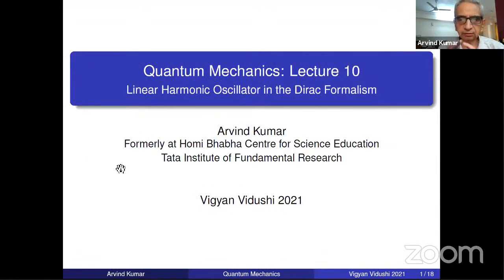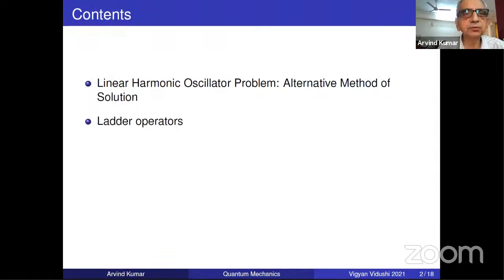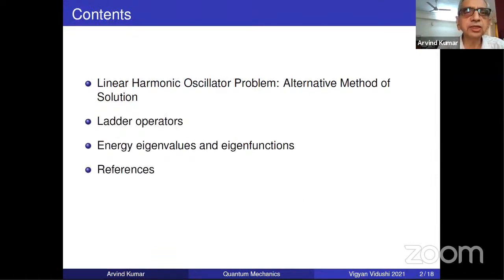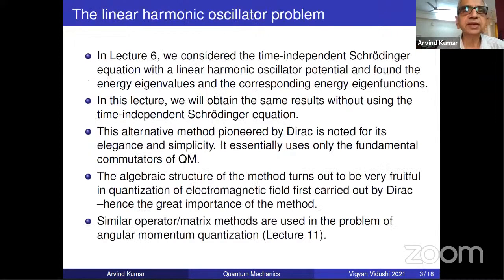What we are going to do now, our formulation of quantum mechanics, both in the Schrodinger picture and Heisenberg picture, both in wave mechanical formulation and abstract, is all over. So the basic formalism of quantum mechanics is over. In these lectures, I'm going to give you some illustrative applications of this formalism. One of the most notable applications is the linear harmonic oscillator in the Dirac formalism. Contents: alternative method of solution, etc. So let's begin with this.